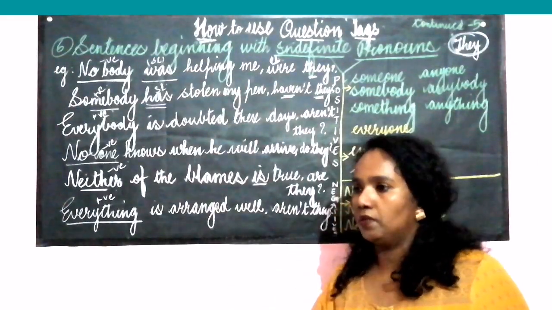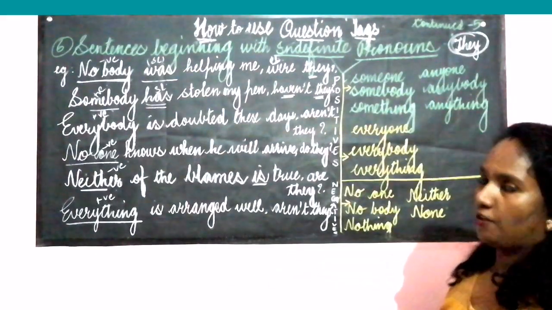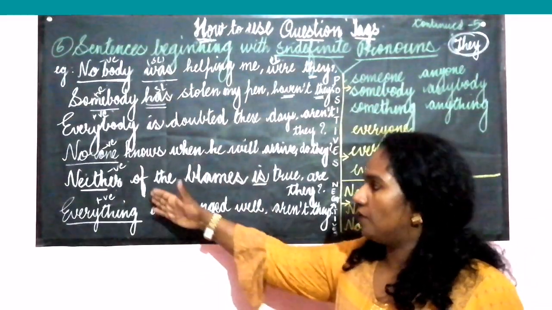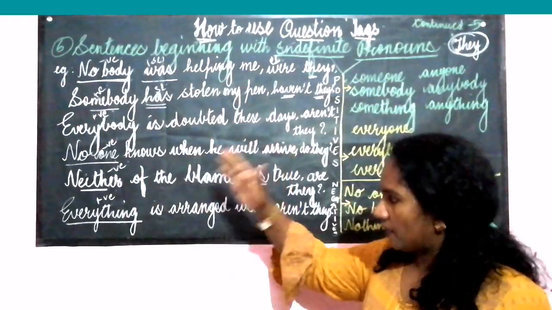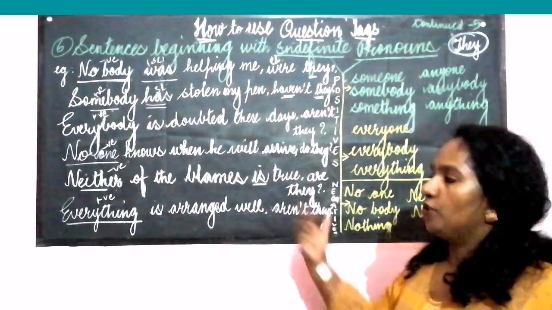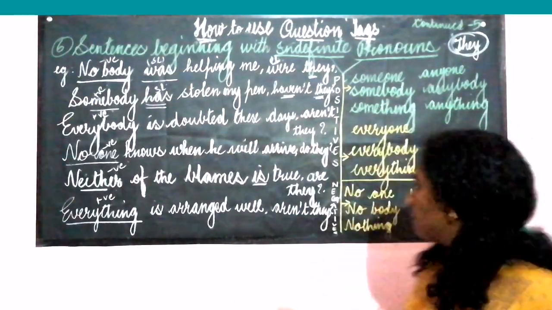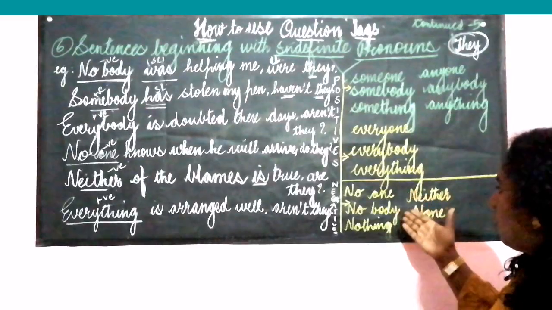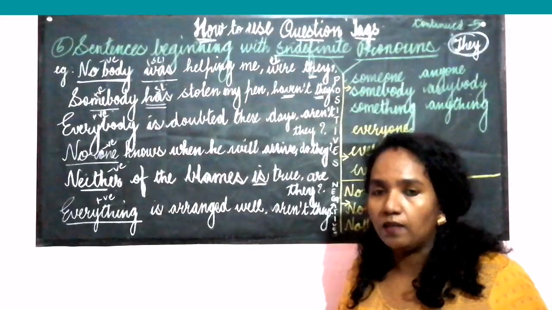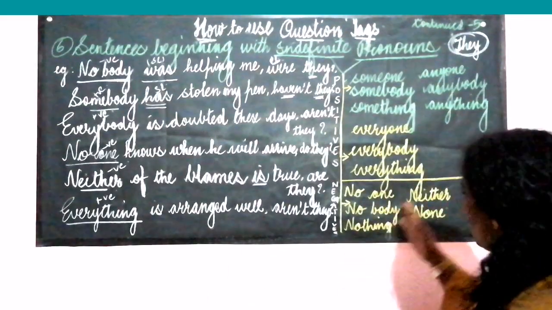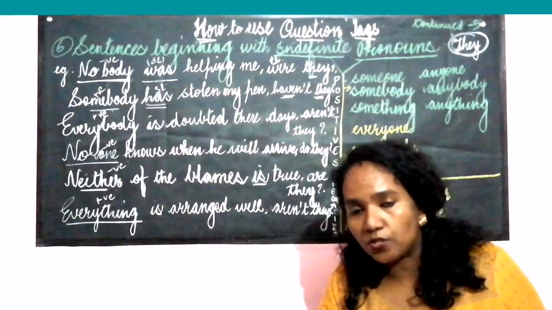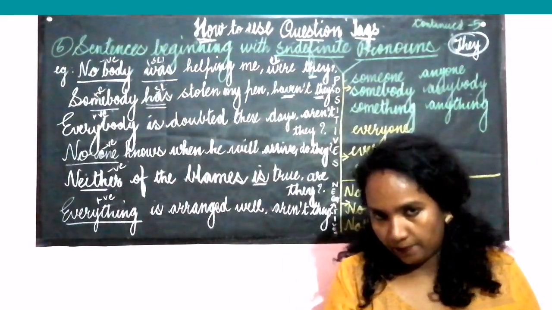You have to remember that when the pronoun is positive, the tag can be positive as well as negative. It depends on the structure of the sentence. If the sentence is positive, you will have to take a negative tag. If the sentence is negative, you will have to take a positive tag. But in these cases, no one, nobody, nothing, neither, none, we cannot take a negative tag because these words are negatives. Therefore we must always use a positive tag.